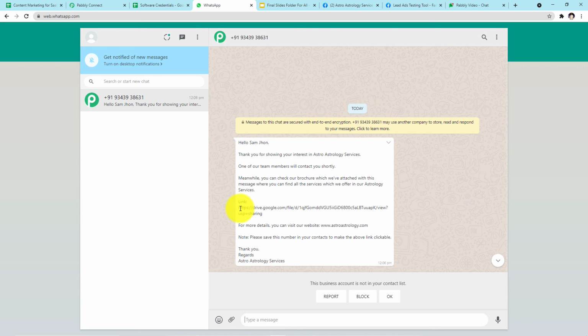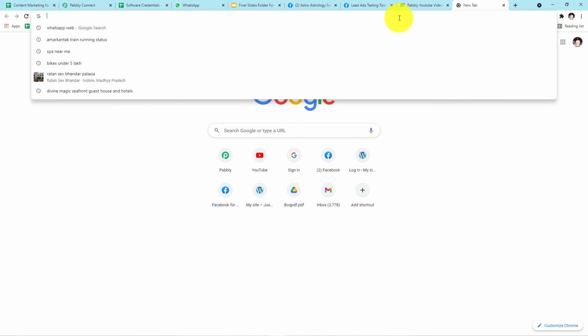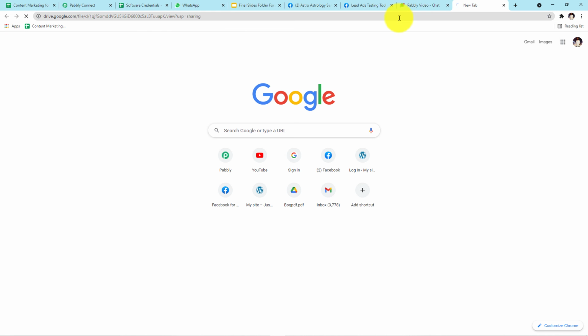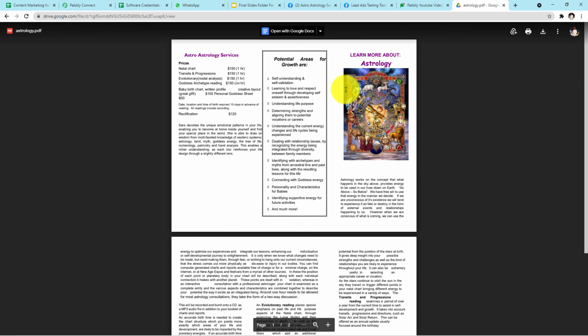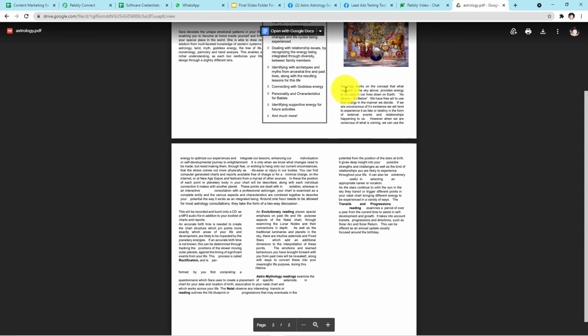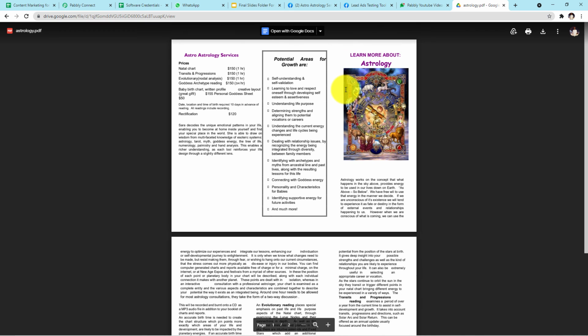Now let me copy the link and show it to you if the link takes us to the same PDF file which we want to send to our customers or not. So I'll paste the link in the new tab, and let's see. Yes guys, you can clearly see the same PDF file I wanted to send to my customers, and the customer has successfully received the message with the link of the PDF file. Now let me take you back to my Pabbly Connect account.